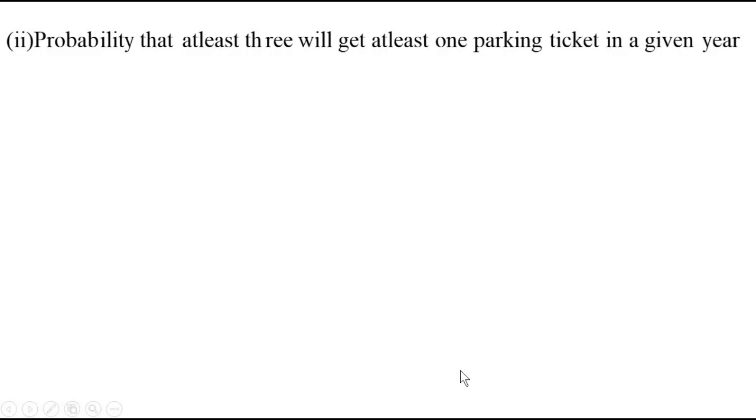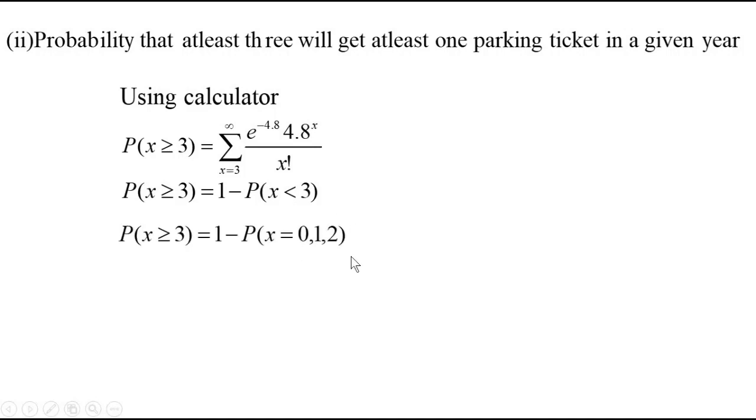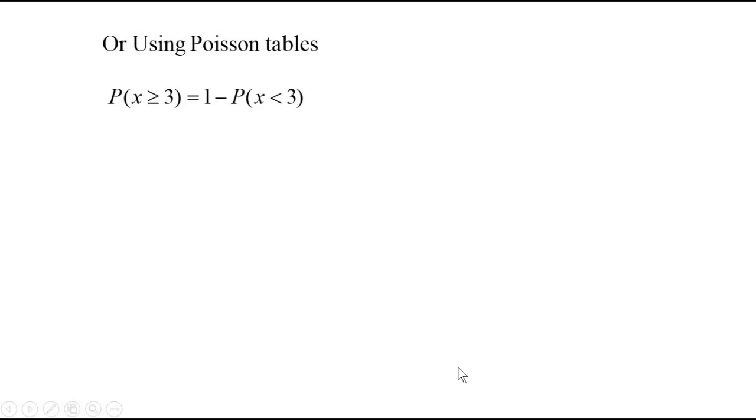Second question: probability that at least 3 will get at least one parking ticket in a given year. So here x is greater than or equal to 3, that is, adding from 3 up to infinity. If you want, you can skip the unnecessary steps. It is not possible to add up to infinity, so you can use this relation: probability of x less than 3, you subtract from 1. Less than 3 means from 0 up to 2. So this will be your answer if you are using the Poisson tables.